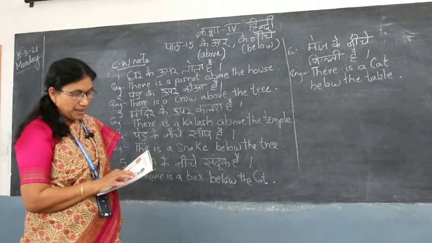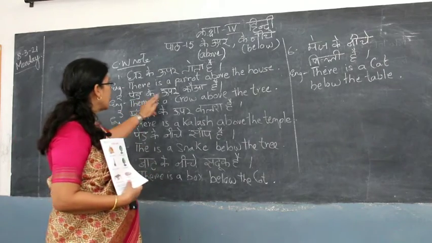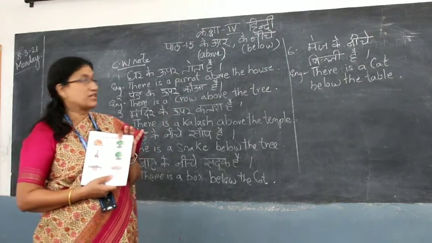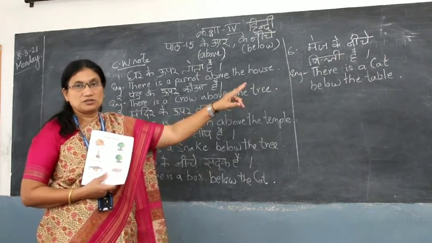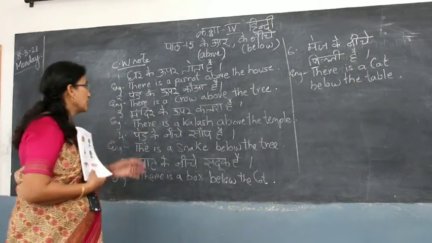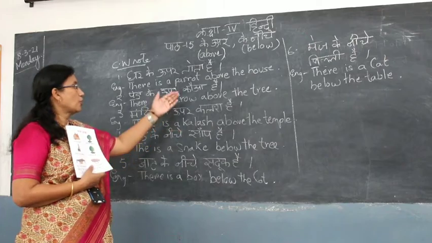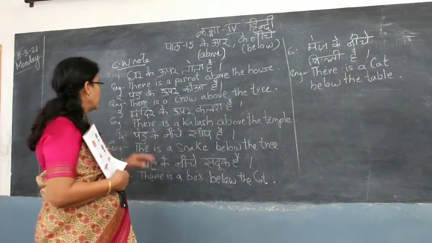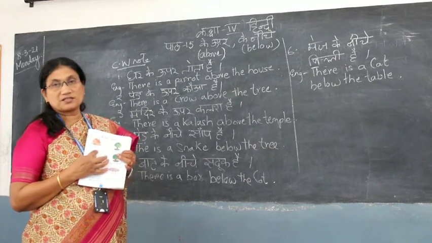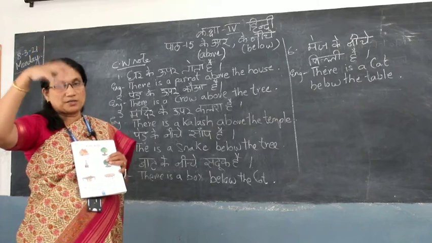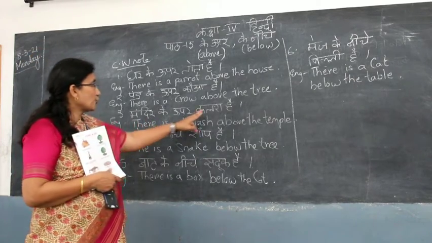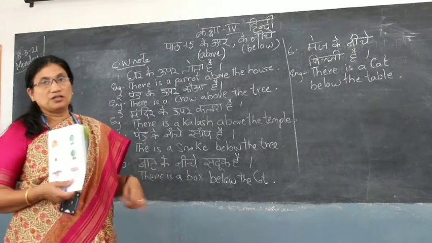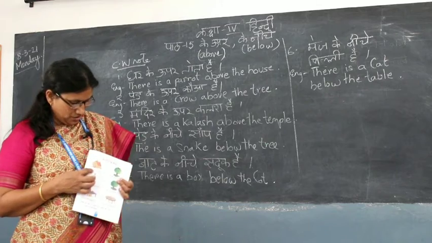Second one is पेड़ के ऊपर कौवा है, which means children there is a crow above the tree, or it is sitting on top of the tree. You can say it like that too. Next one, मंदिर के ऊपर कलश है. कलश is a pot that is kept on top of the temple spire. So in English it will be: there is a kalash above the temple.